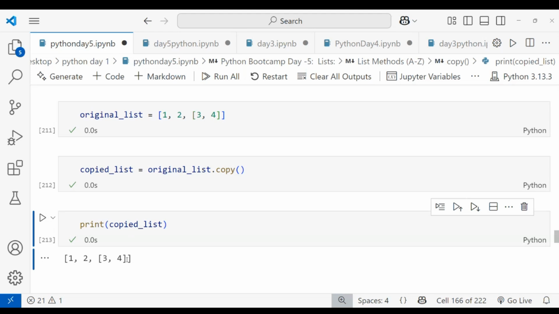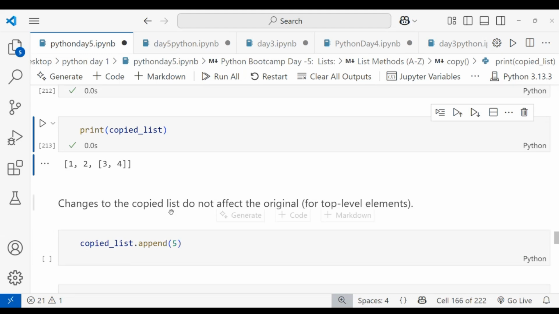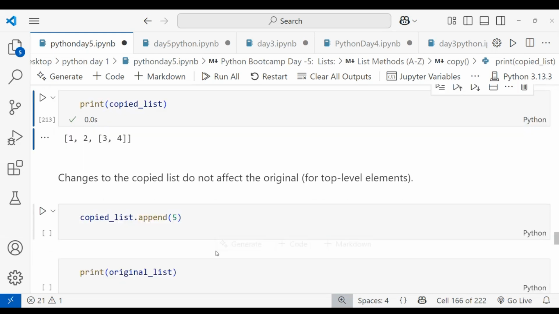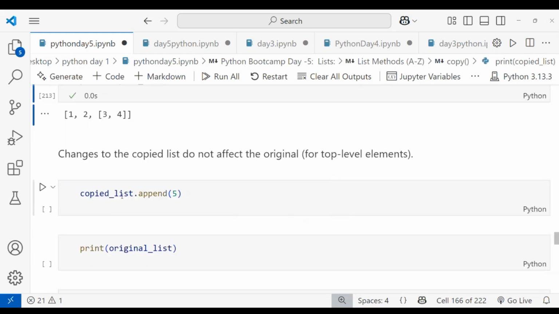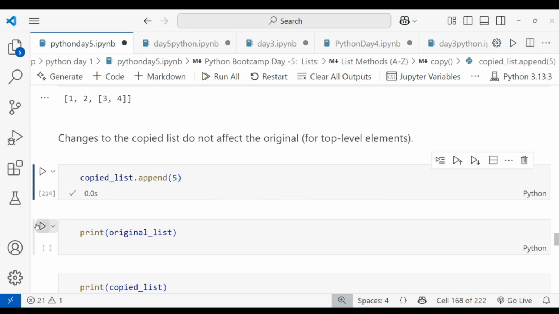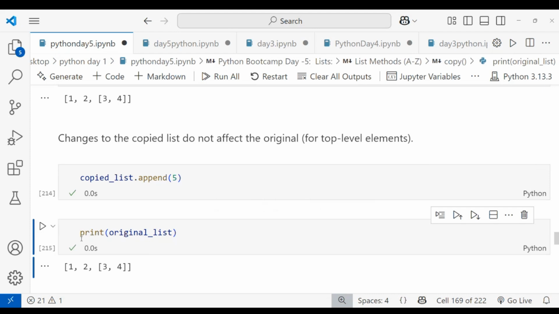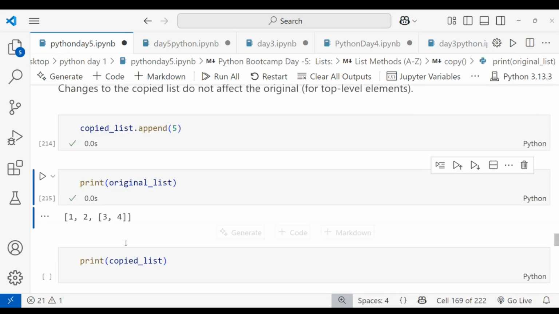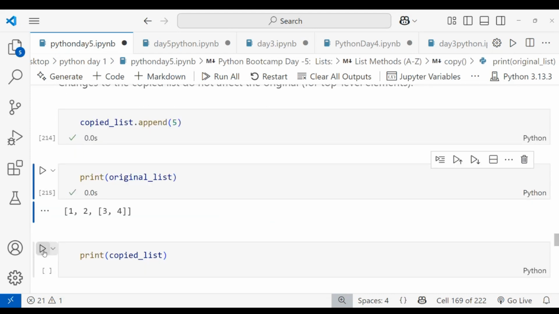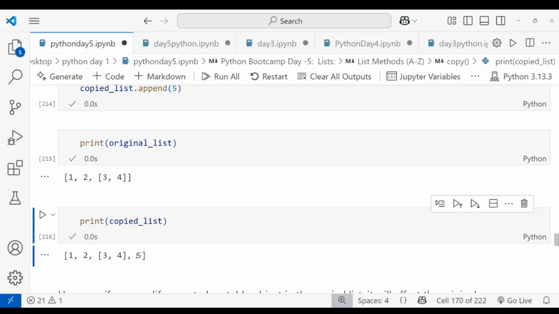And we can say that changes to the copied list do not affect your original, for top-level elements. So copied list dot append of 5. After the end value, I'm adding 5. You can see, when I'm printing the original list, it remains the same. When I print the copied list, you can see 1, 2, 3, comma 4, comma 5. This is how the copy method works.